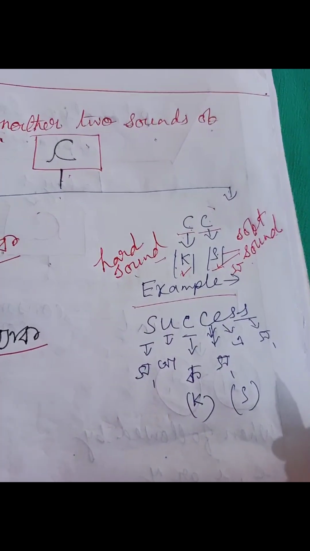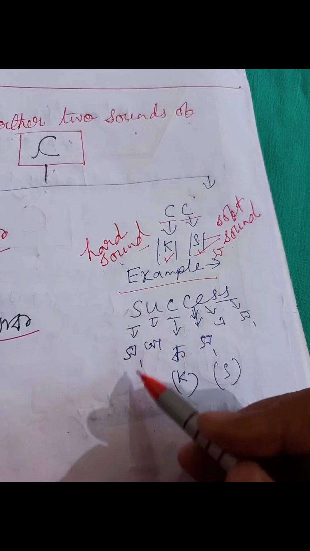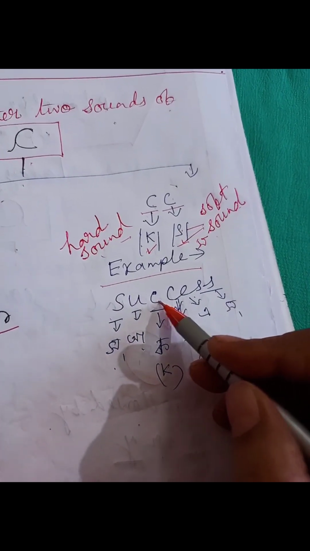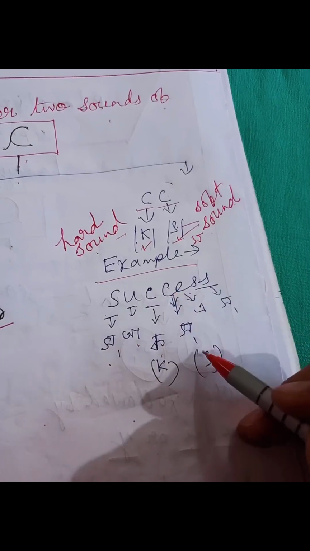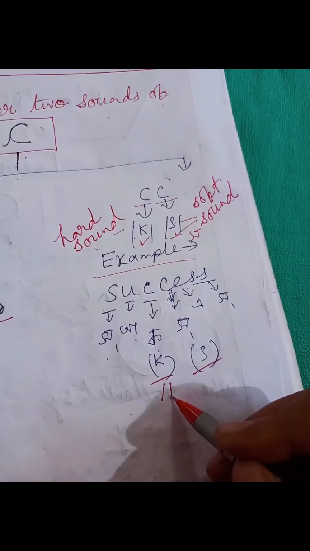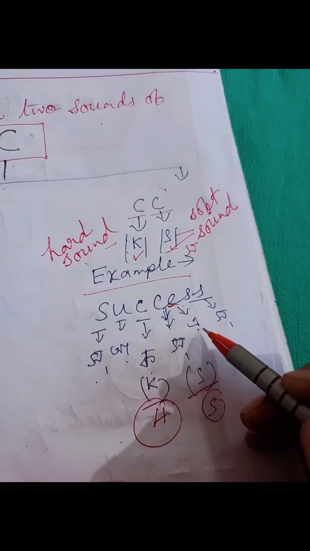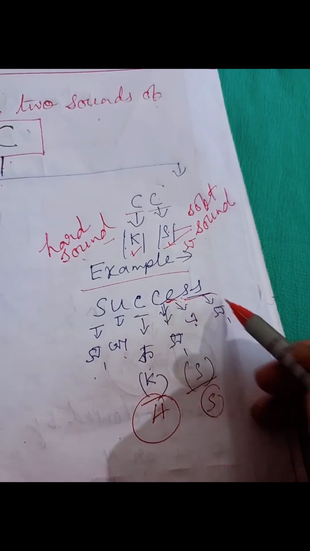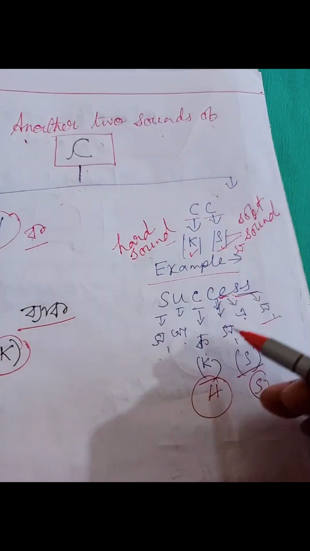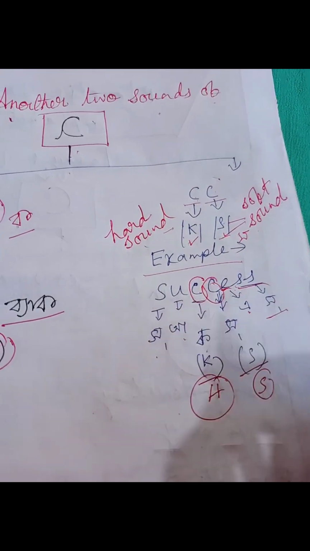Example: success. Here is S, U, C, C. First C is K but the second C is S. K and S. Hard sound and soft sound. And E is E and double S is S. So it is success. First one is K and second one is S.